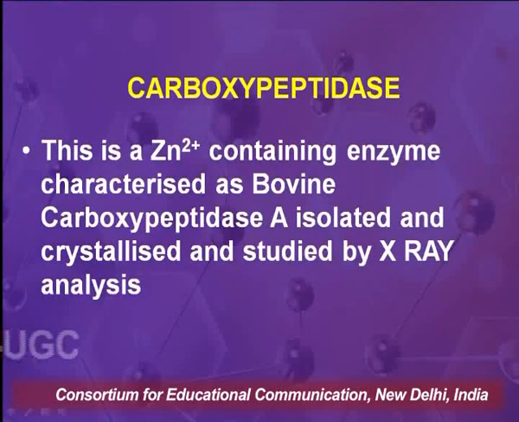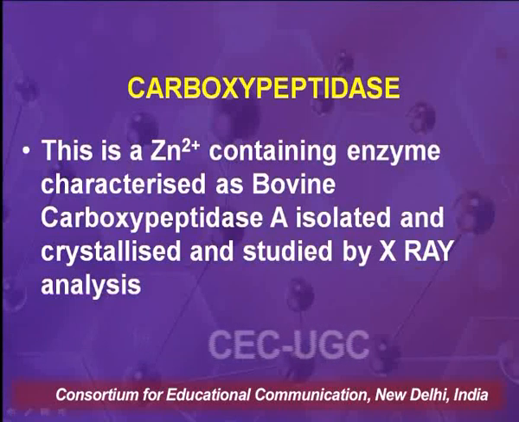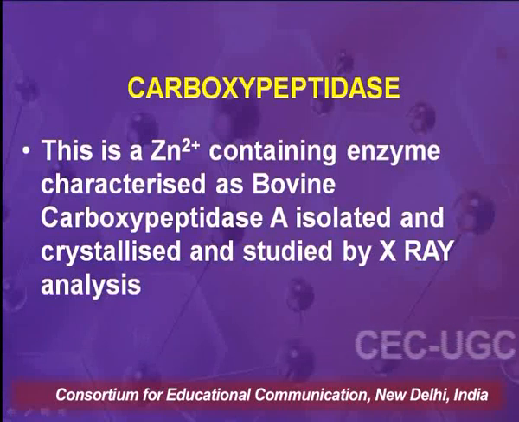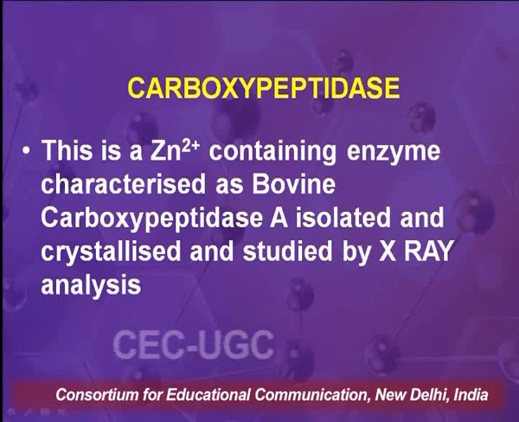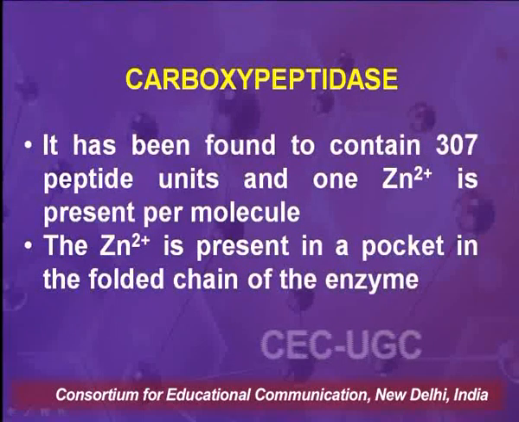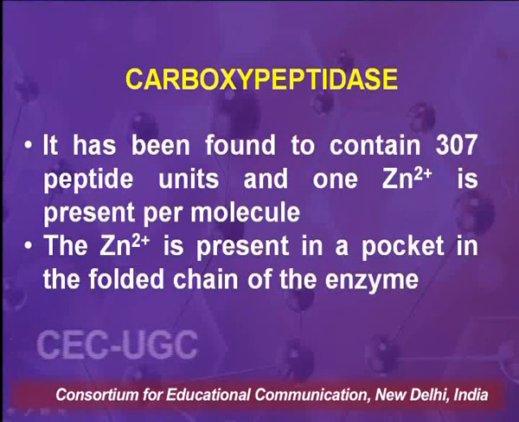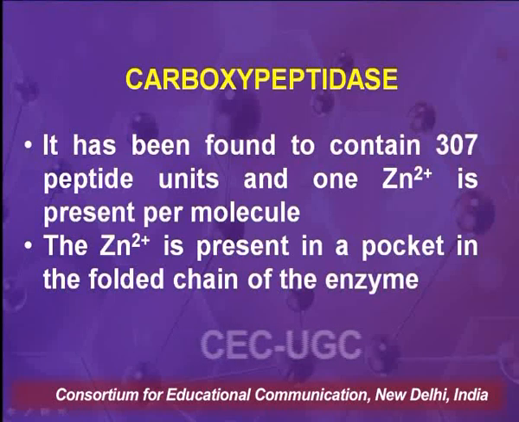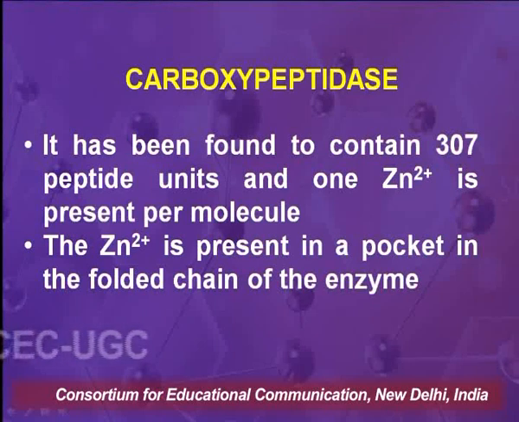Carboxypeptidase is a zinc containing enzyme and is characterized as bovine carboxypeptidase A, which is isolated, crystallized and studied by X-ray analysis. It has been found to contain 307 peptide units and one zinc ion present per molecule. The zinc ion is present in a pocket in the folded chain of the enzyme.